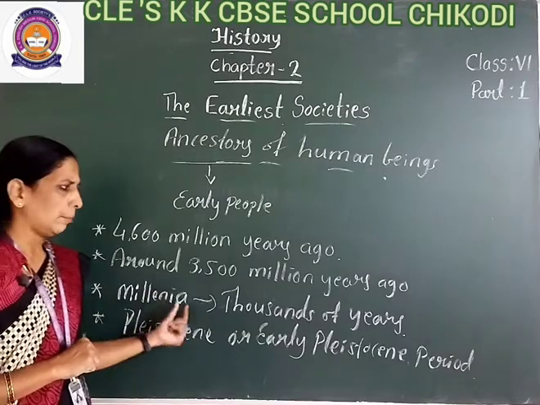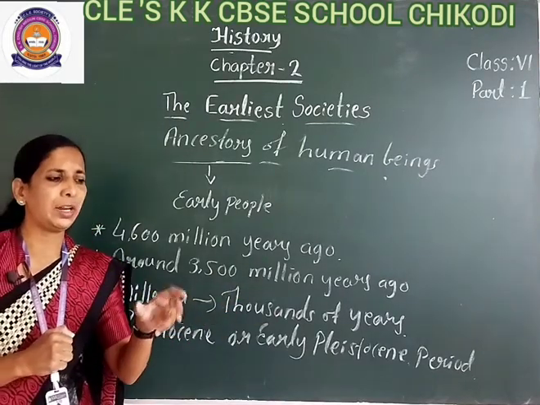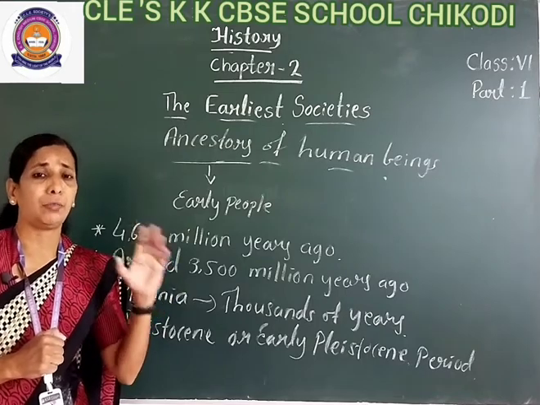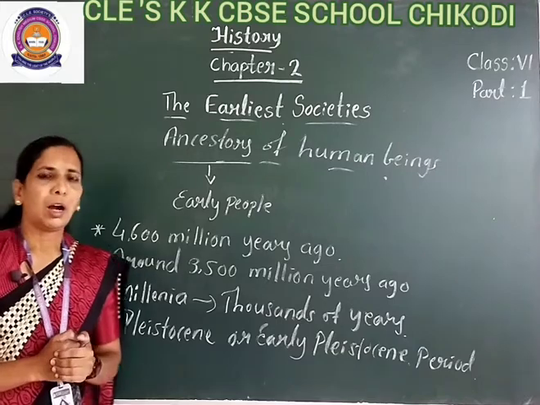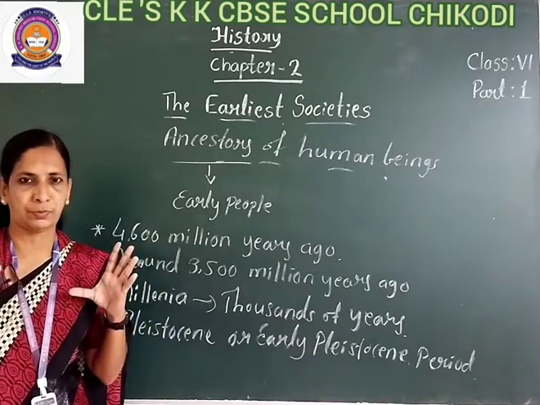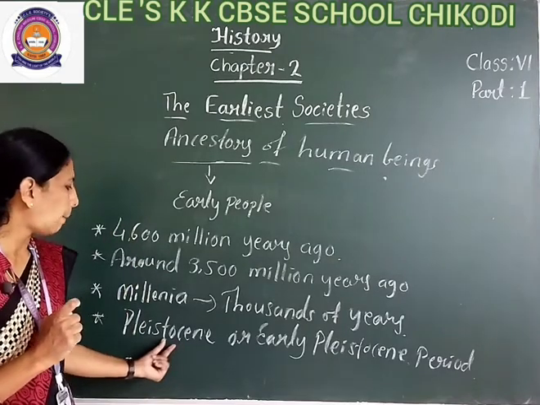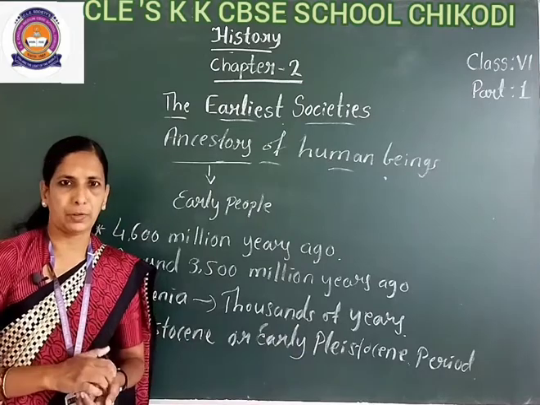Over thousands of years, some limited plants and animals were found there. Also, early man, human beings, appeared on the earth. That we call the Pleistocene or early Pleistocene period.